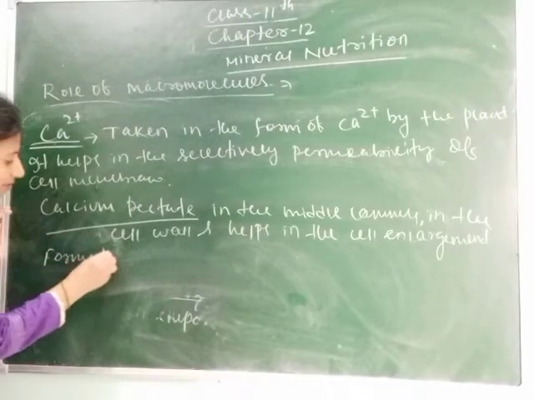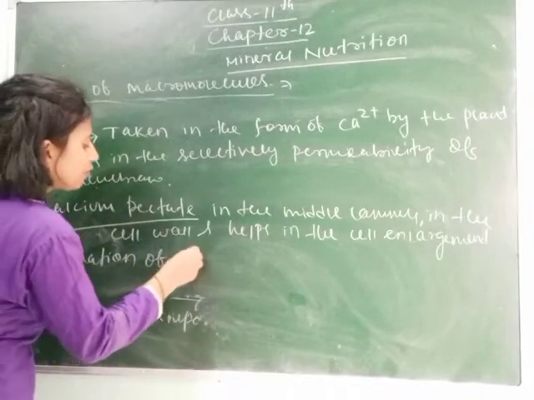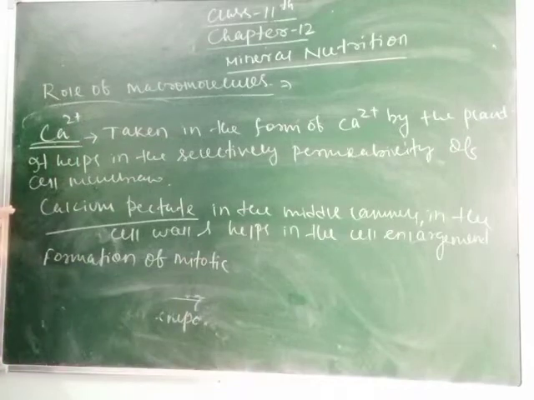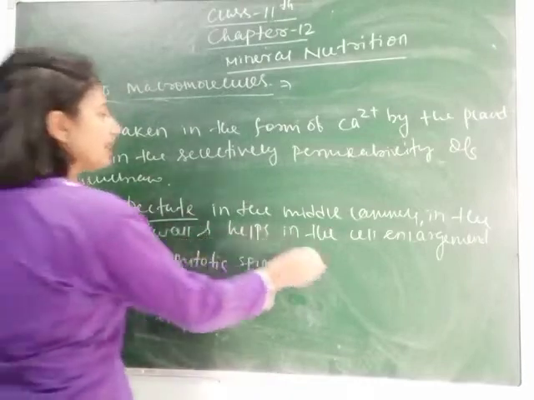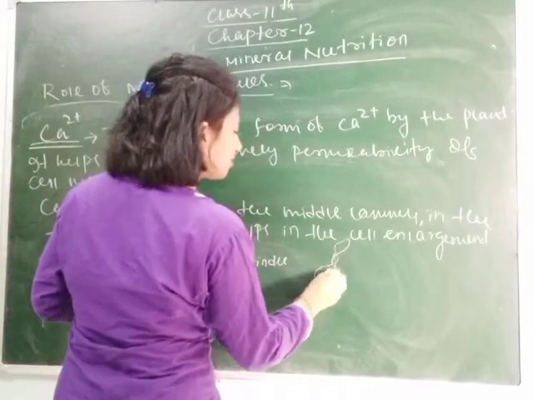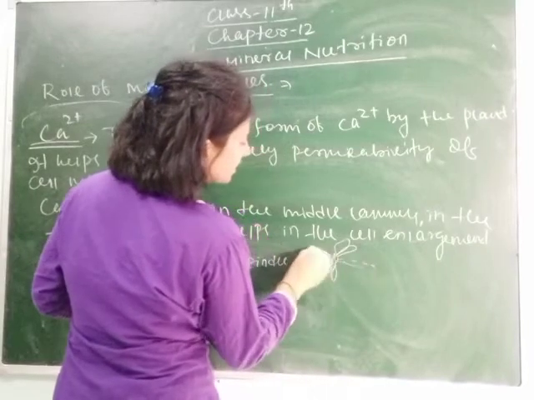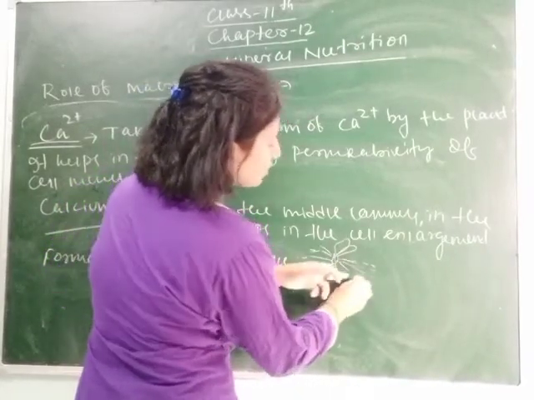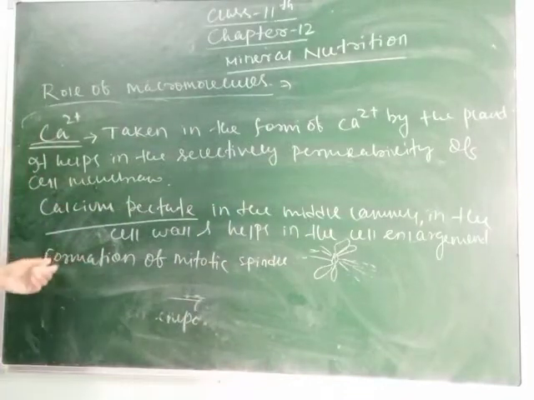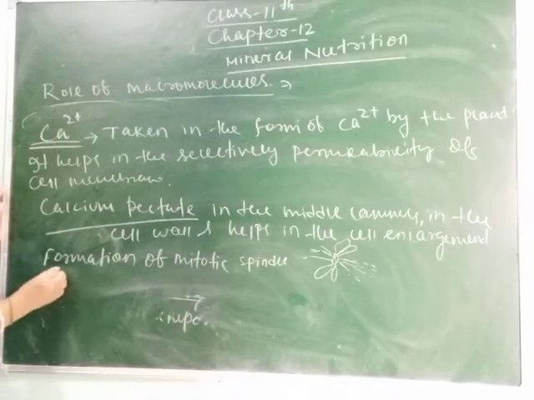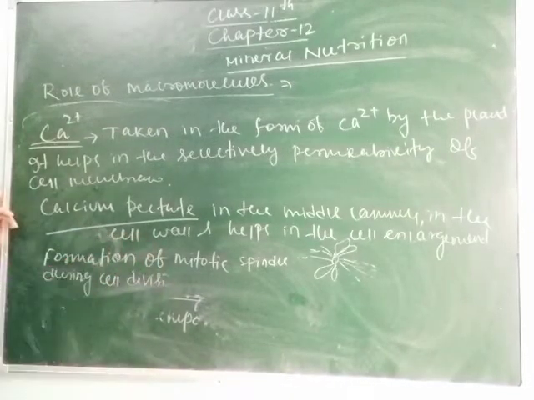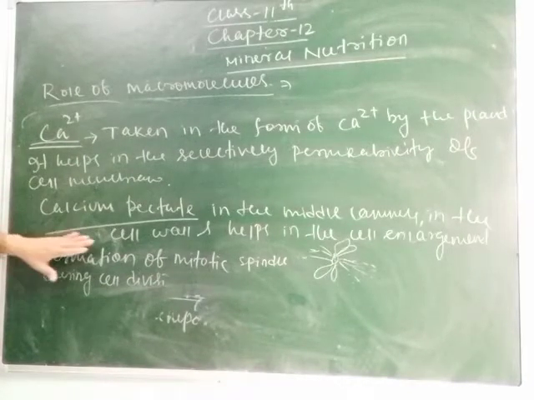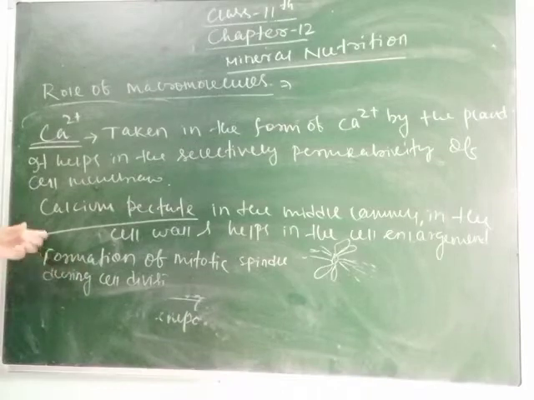Formation of the mitotic spindle means during mitosis. Mitotic spindle means a thread-like structure which is attached to the chromosome. This is the chromosome. Here the spindle is attached. They are possible due to calcium. So, formation of the mitotic spindle during cell division. Okay students. So the next function of calcium is that it helps in the mitotic spindle during cell division, and it is also required by the meristematic cells.